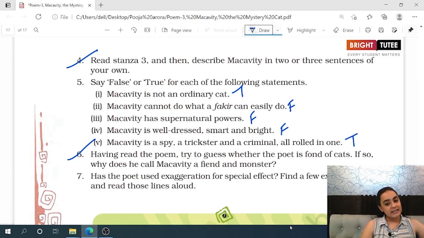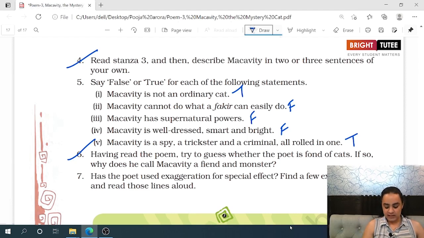But he still called Macavity a fiend and a monster because of the portrayal he has put this cat into. He's portrayed this cat to be a monster, a master criminal, and that is why the poet has called it a fiend or a monster.